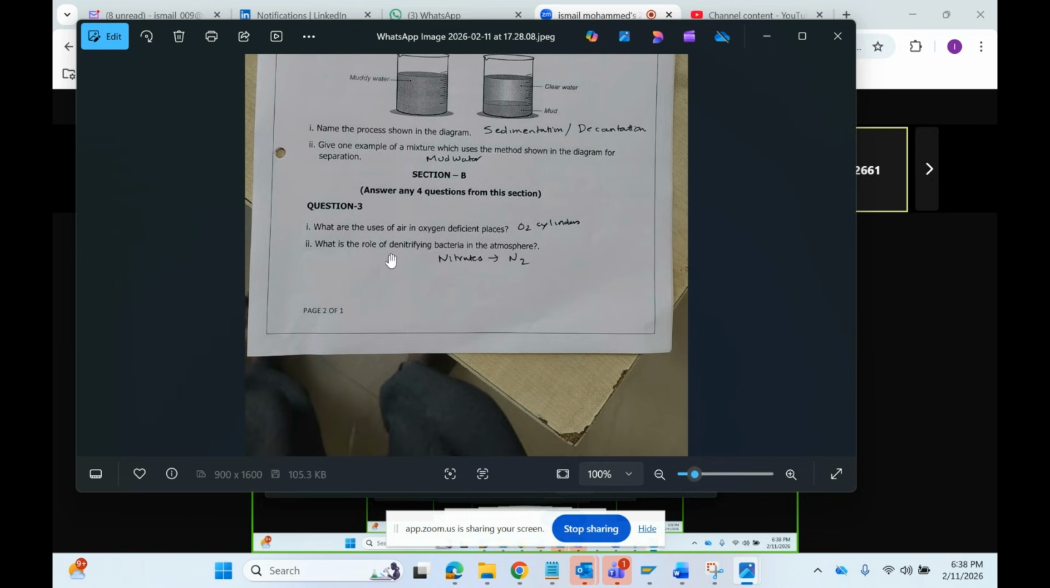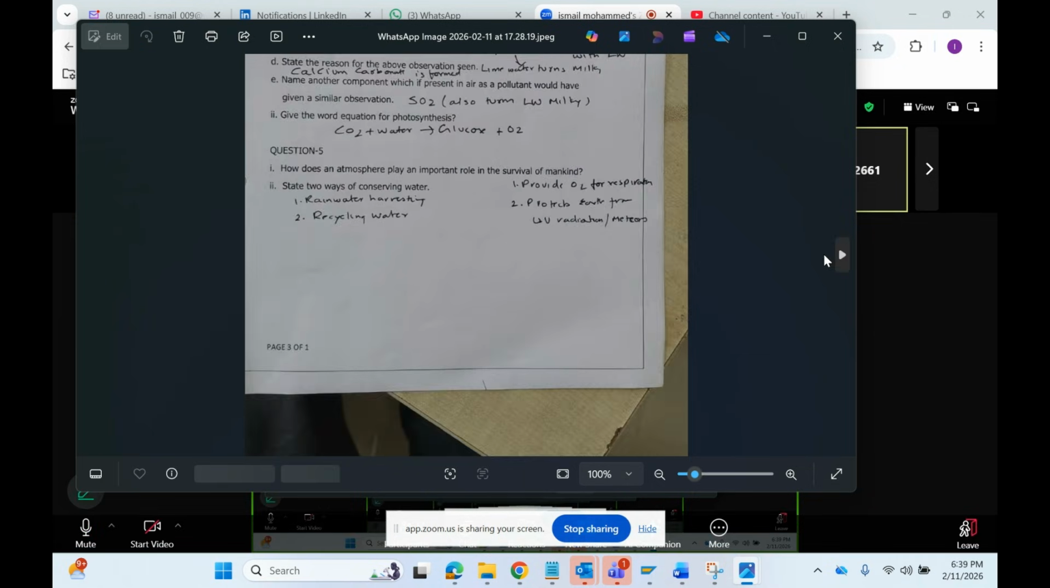That is a mixture. What are the uses of oxygen? O2 cylinders in oxygen deficient places. What is the role of denitrifying bacteria? Denitrifying bacteria, as I told you just now, convert the nitrates back to nitrogen. That process is called denitrification. Next one.